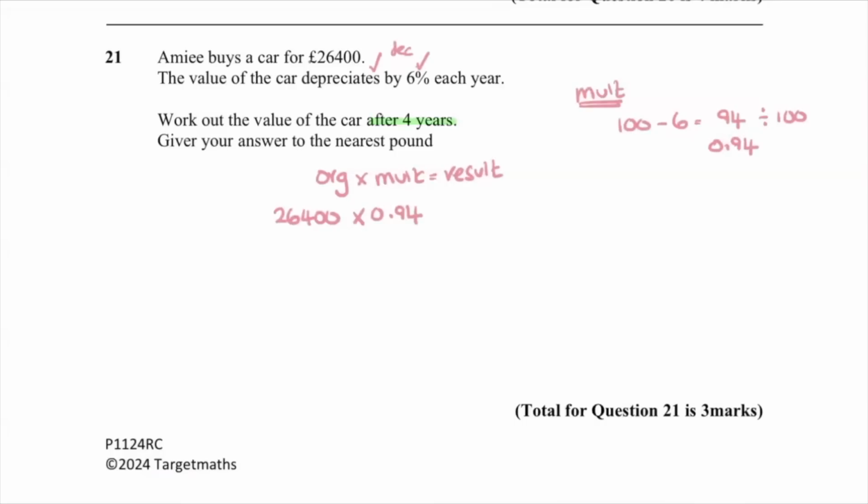When I've got a period of time, that becomes an add-on to the multiplier, and it's a power. So I'm going to have the power 4 going onto that multiplier. I just pop that in my calculator, and I get 20611.7725, on and on it goes. It's a money question, so I'm going to round for money. And that's my final answer.